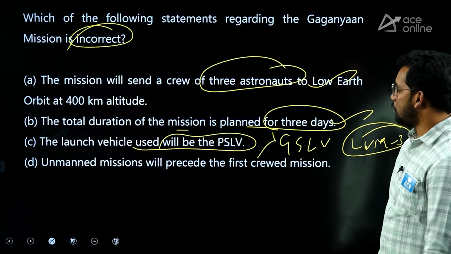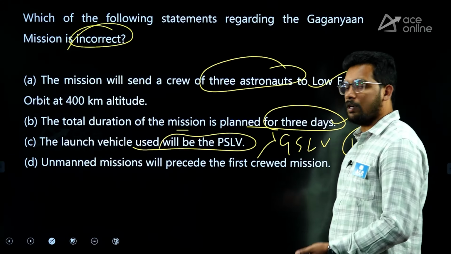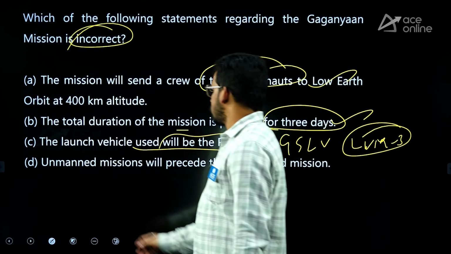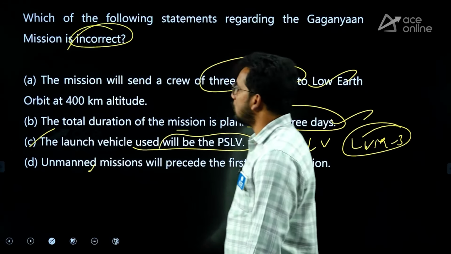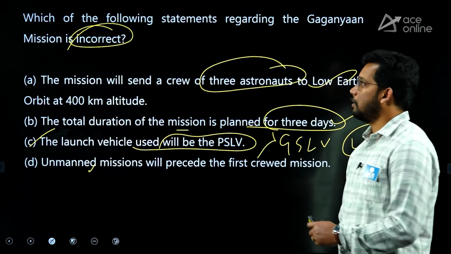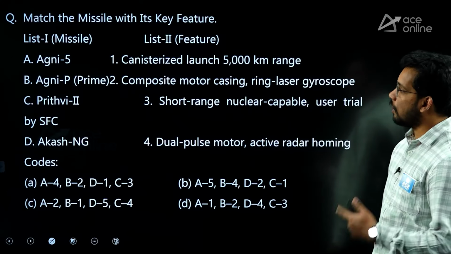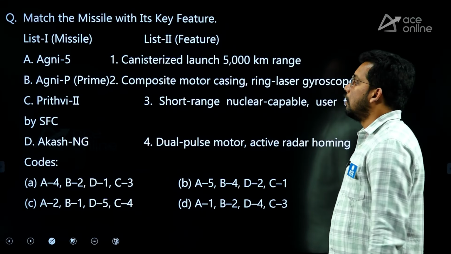Unmanned missions will precede it. Yeah, before we send the crew, we will test the unmanned missions. So this is also correct. So the wrong statement is C. So the correct answer is C.